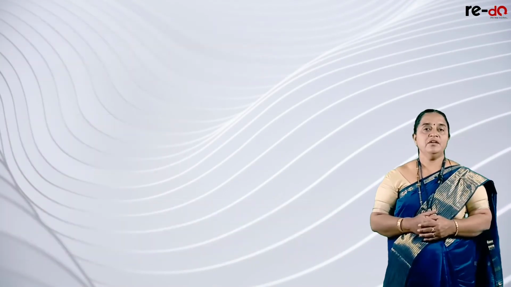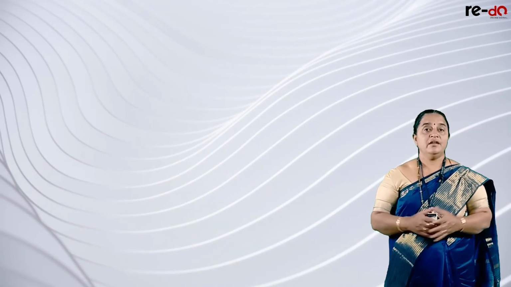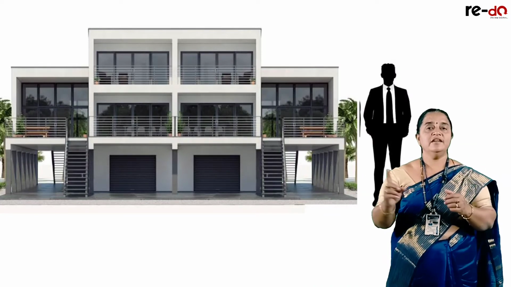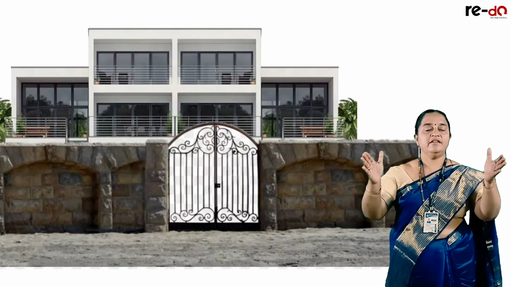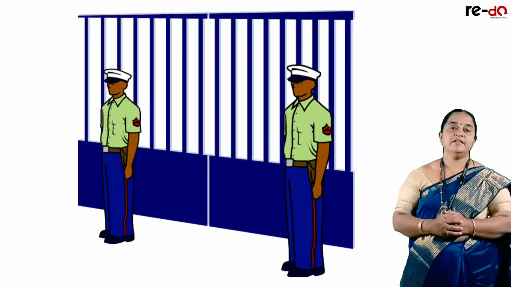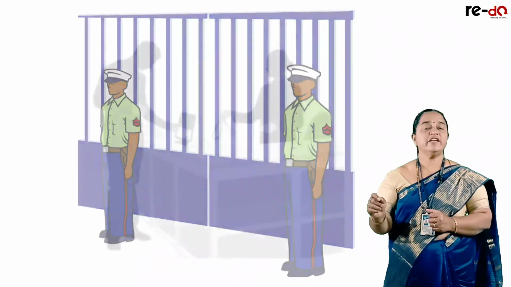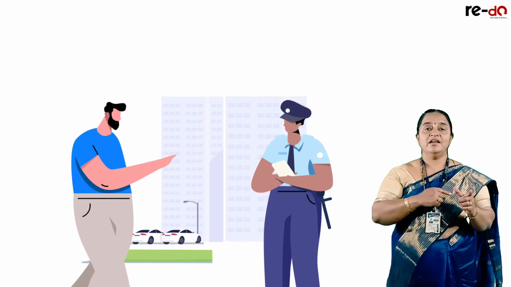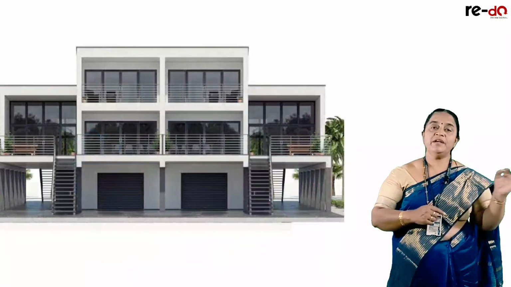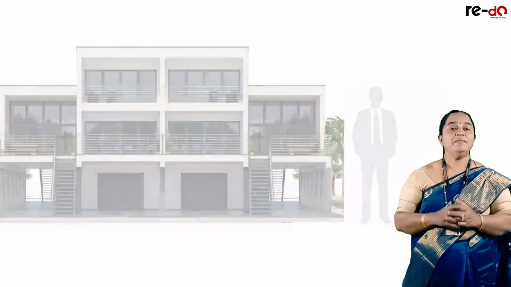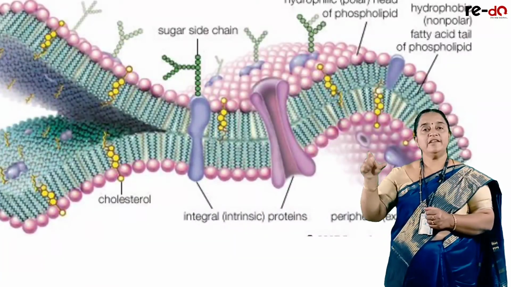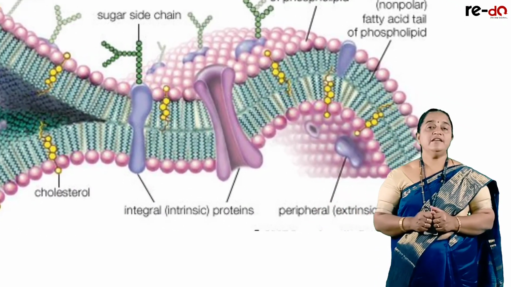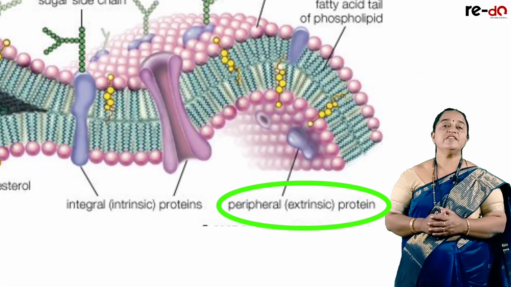I'll give one more example to understand it in a clearer way. Around a big VIP house, a big bungalow, if the VIP is staying inside, there is a compound wall with a gate, and at the gate security is always sitting. Visitors have to report to the security, then security will open the gate, and only then are visitors allowed in the bungalow to meet the VIP. The cell membrane is a compound wall having numerous gates, and these gates are known as intrinsic proteins. Security you can compare with the extrinsic proteins.